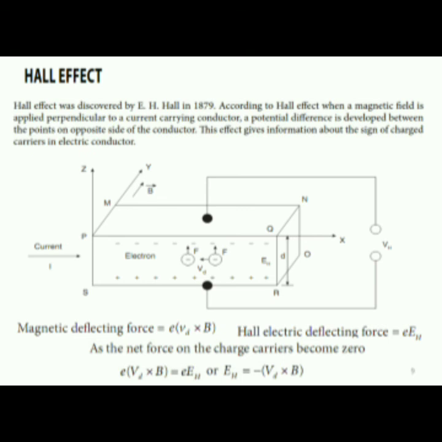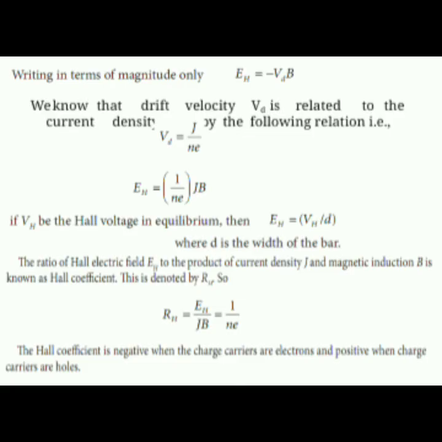Hall effect. The Hall effect was discovered by E. H. Hall in 1879. According to the Hall effect, when a magnetic field is applied perpendicular to a current carrying conductor, a potential difference is developed between the points on opposite sides of the conductor. This effect gives information about the sign of charge carriers in an electric conductor. The ratio of the Hall electric field Eh to the product of current density J and magnetic induction B is known as the Hall coefficient. This is denoted by RH. So RH is equal to Eh by JB is equal to 1 by Ne. The Hall coefficient is negative when the charge carriers are electrons and positive when the charge carriers are holes.